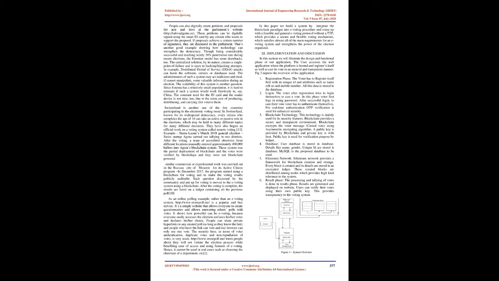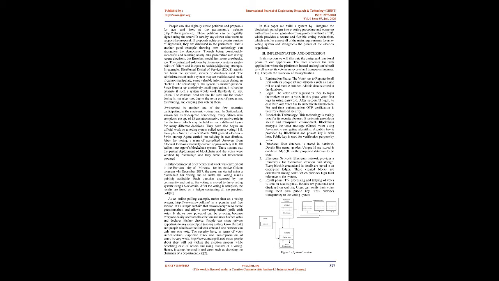reliable. They use smart digital ID cards and personal card readers, distributed by the government, for person-wise authentication. For citizens to attend the elections by listing the candidates and casting a vote, there is a special web portal as well as an equivalent desktop app. So, anyone having a computer and internet connection and also his/her ID card, can easily vote remotely. People can also digitally create petitions and proposals for acts and laws at the Parliament's website, ravalgadis.ee. These petitions can be digitally signed using the Smart ID card by any citizen who wants to support the proposal. If proposals achieve a certain number of signatures, they are discussed in the Parliament.